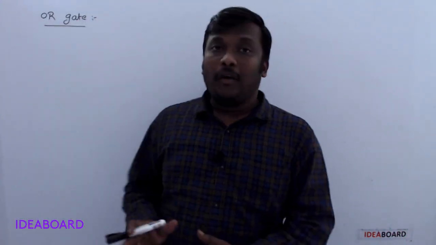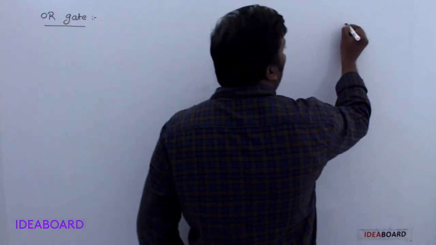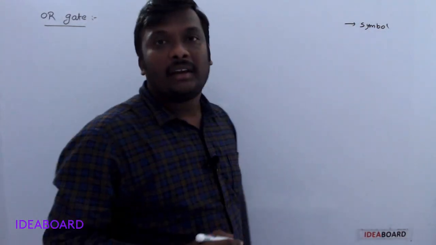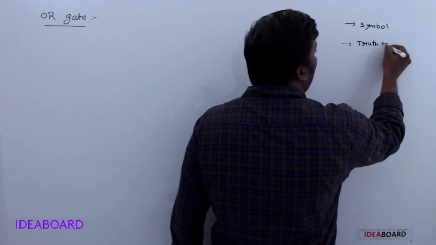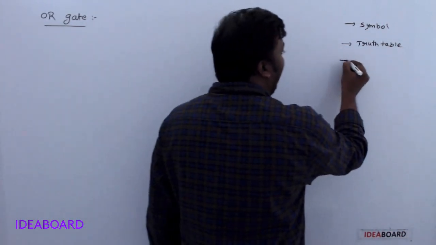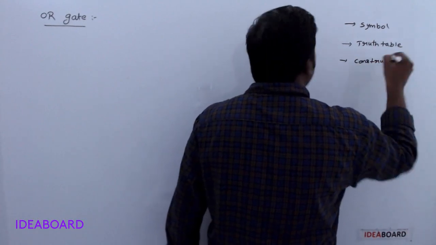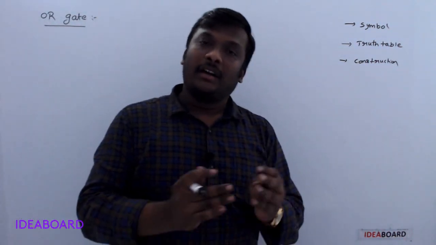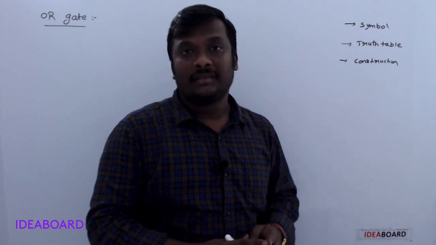Okay, here I follow some points. The first one I would like to say is the symbol for the OR gate, and I would like to draw one truth table. And then the construction of the OR gate by using switches, diodes or transistors.